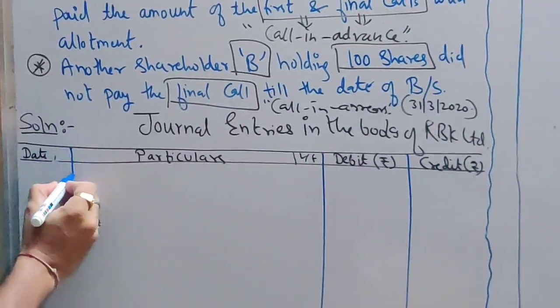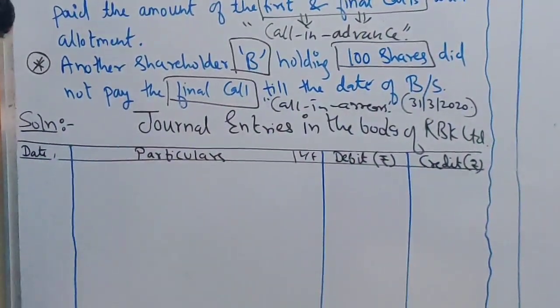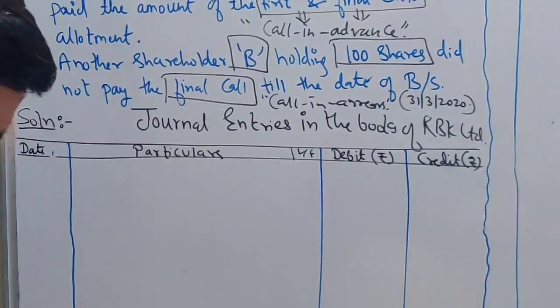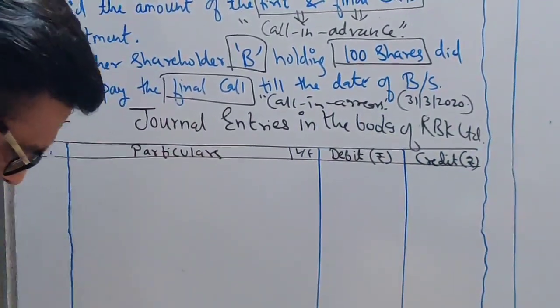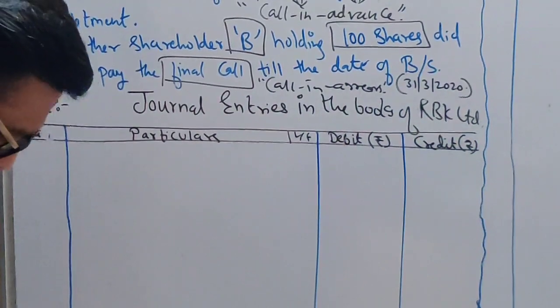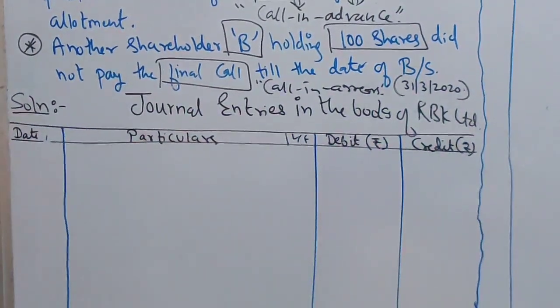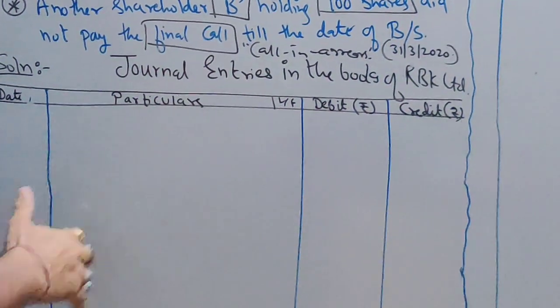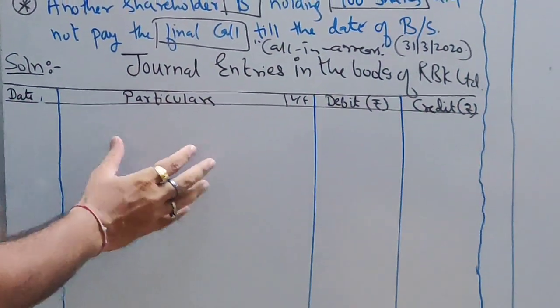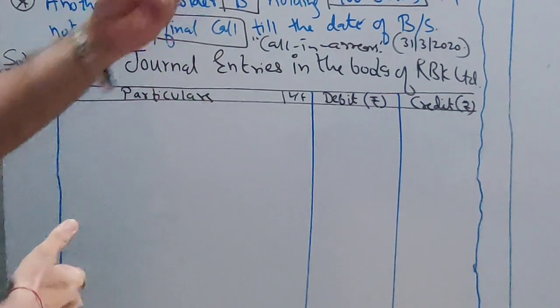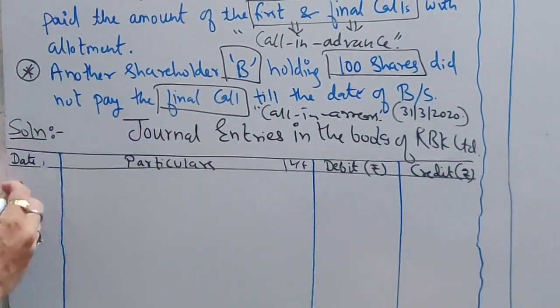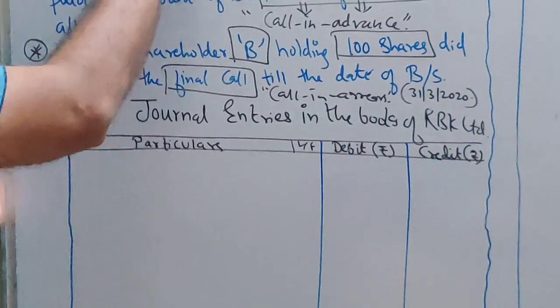So if I make a bigger column for date, I will have very little space to write the entries. So what I will do, I am going to write the account in short form. Since I don't have space, I am going to write the account in short form. Now date is important in this sum, students. So what will be your first entry?